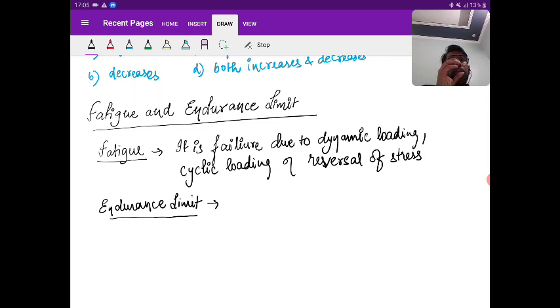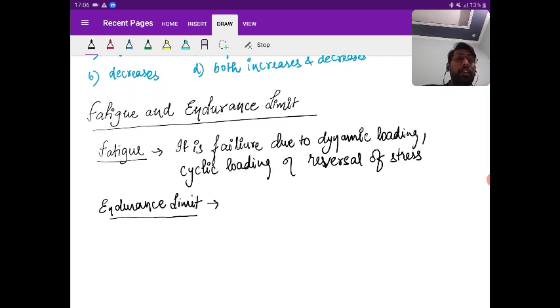Till now, when we talked about the yield limit or the ultimate strength point, the failure was occurring due to static load. There is a static load, and there is no reversal of stress. Now, due to alternate loading, that is cyclic loading or reversal of stress, what happens?